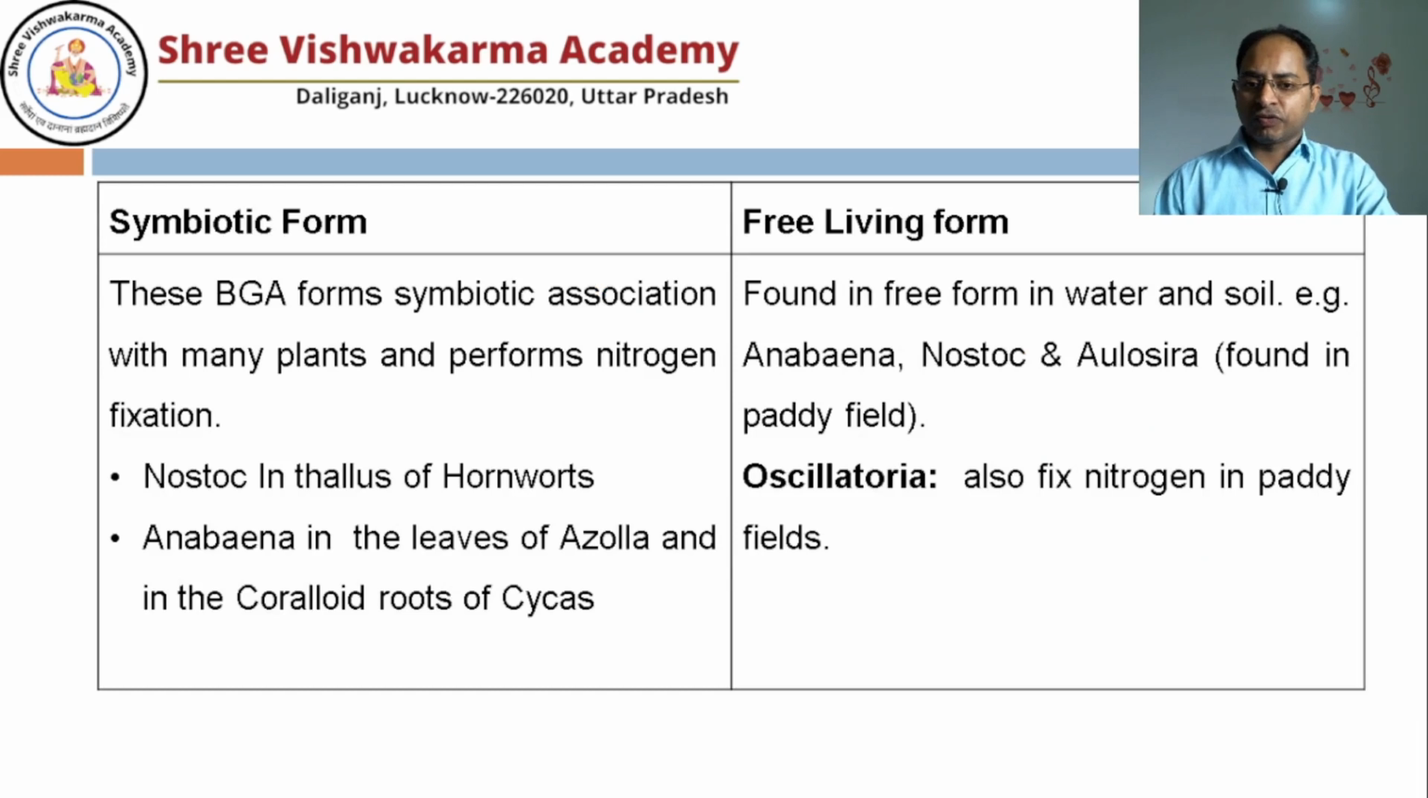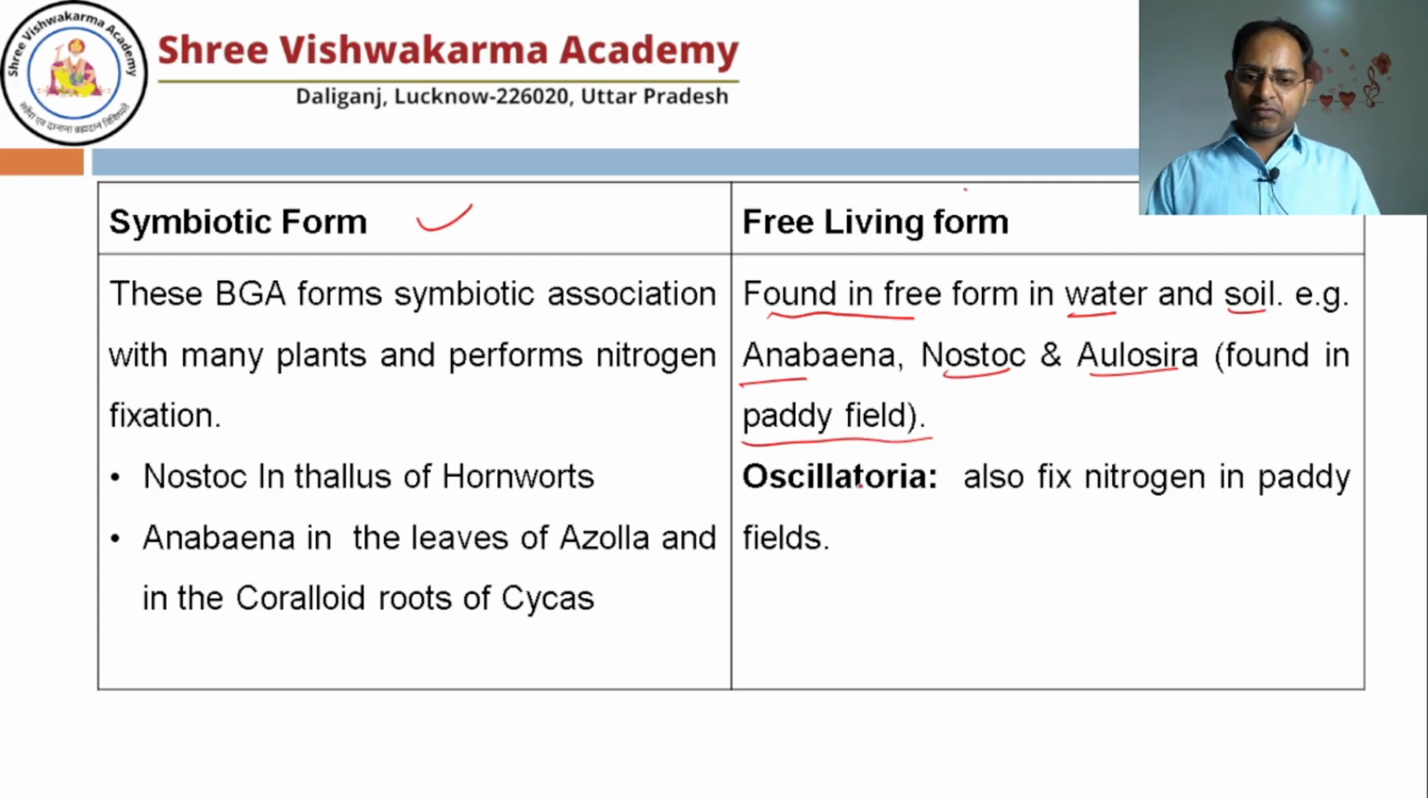The cyanobacteria may be found in the free-living as well as in the symbiotic form. In the free form, they may be found in water or in soil, just like Anabaena, Nostoc and Aulosira. All these 3 cyanobacteria you may find in the paddy field also. Okay. Oscillatoria has the capacity to fix nitrogen in paddy fields.